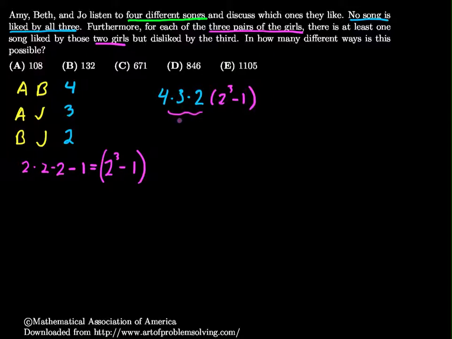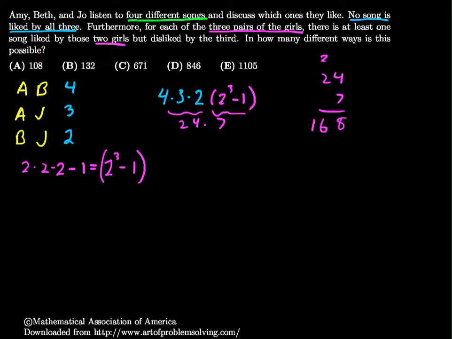24 times 7. So 24, 7, 8, 2, 168. Okay, not one of my answers. That's fine, though. One other issue. If this 3rd song is liked by 2 of the girls, then it will be counted twice amongst here.